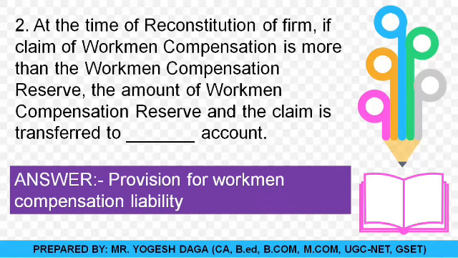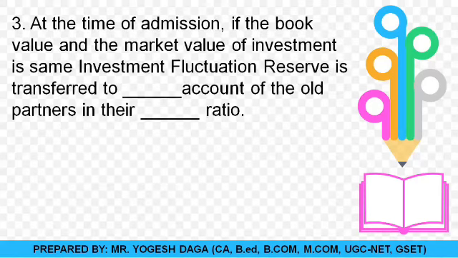Okay, students. Next question, question number 3. At the time of admission or a reconstitution, if the book value and the market value of the investment are the same, then the investment fluctuation reserve is transferred to dash account of the partners in their dash ratio.